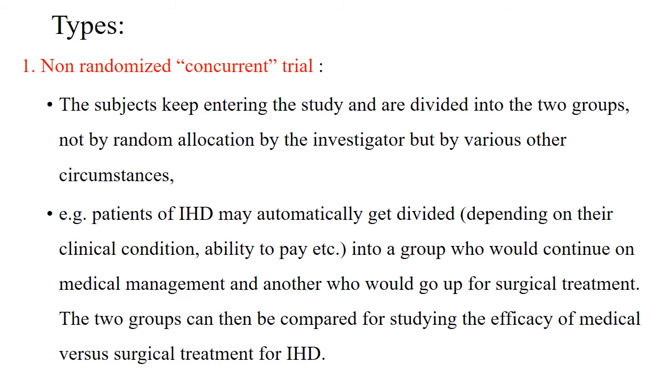Type 1 is the non-randomized or concurrent trial. Here the two groups are not randomly allocated, but due to certain purpose or criteria: if people fulfill certain criteria, then they are put in the intervention group. If they are not fulfilling those criteria, they are put in the control group. The example is very good, you can read through it. In such cases, it is impossible to randomly allocate, hence non-randomized or concurrent.